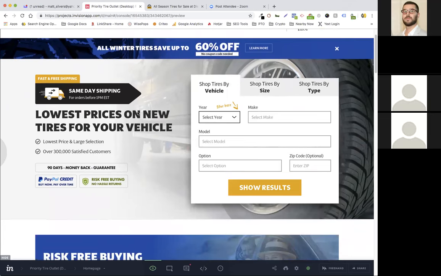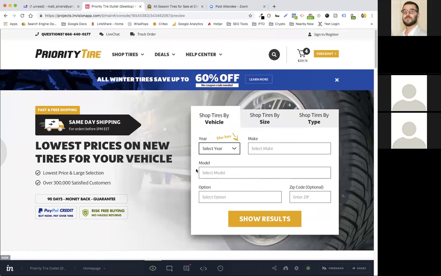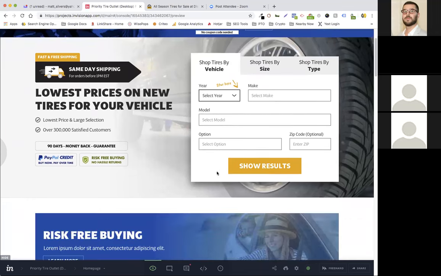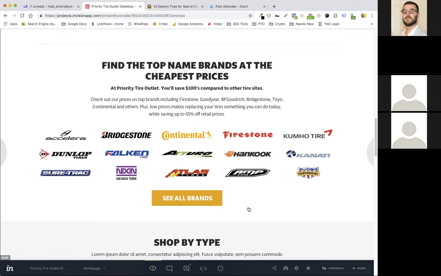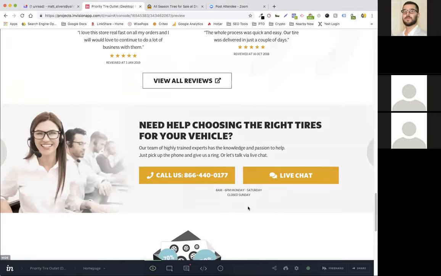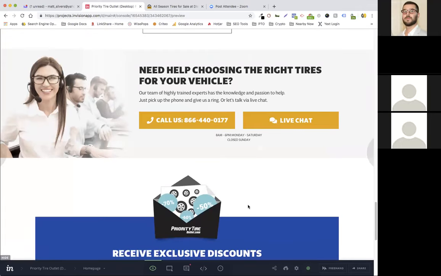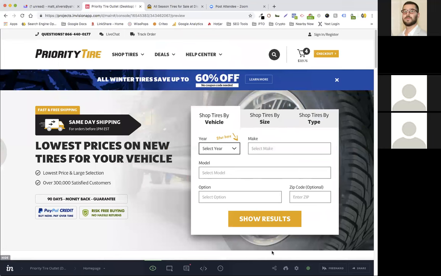Cool. Okay, so that's the main search widget thing with SearchSpring from the mega menu and from the main search widgets. So that's a big difference. The rest of the homepage is very similar, just a little bit different design. Nothing new here. No functionality, all just HTML content on the page. So let's jump now to a search result page.